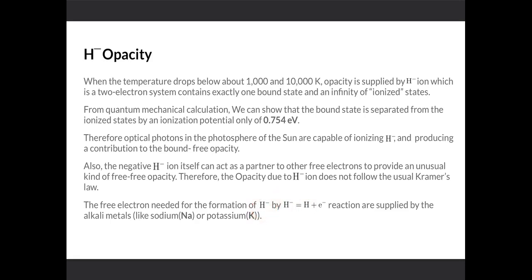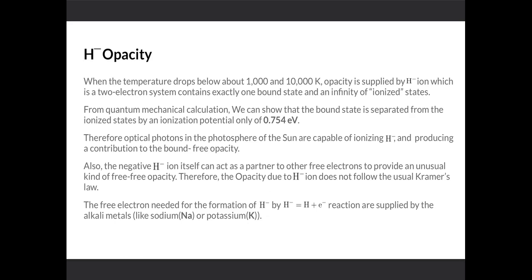Quantum mechanical analysis of H minus ions shows that the second electron needs only 0.754 electron volts to be ionized. Since this potential is very small, they can easily become ions and contribute to the total opacity. So in this temperature range, the dominant term in the total opacity is given by H minus ions.